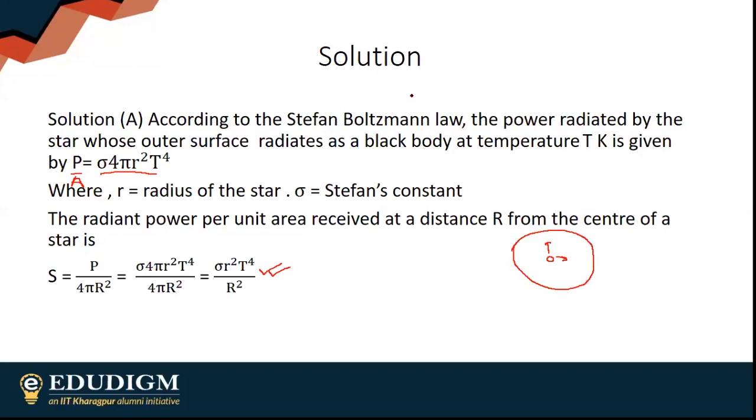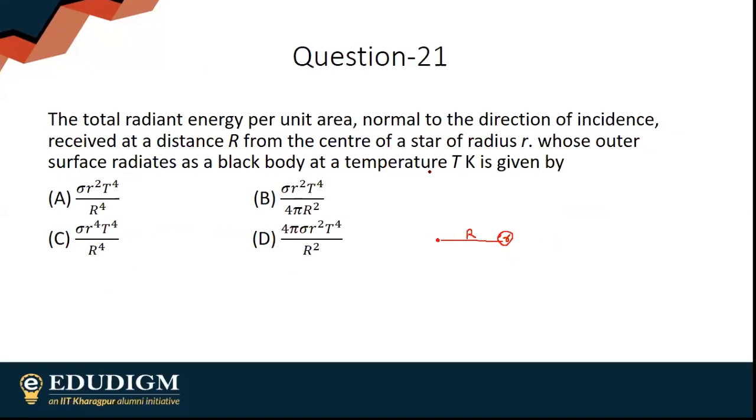And she says, can you show the question please? The question is this. Well, A is wrong.